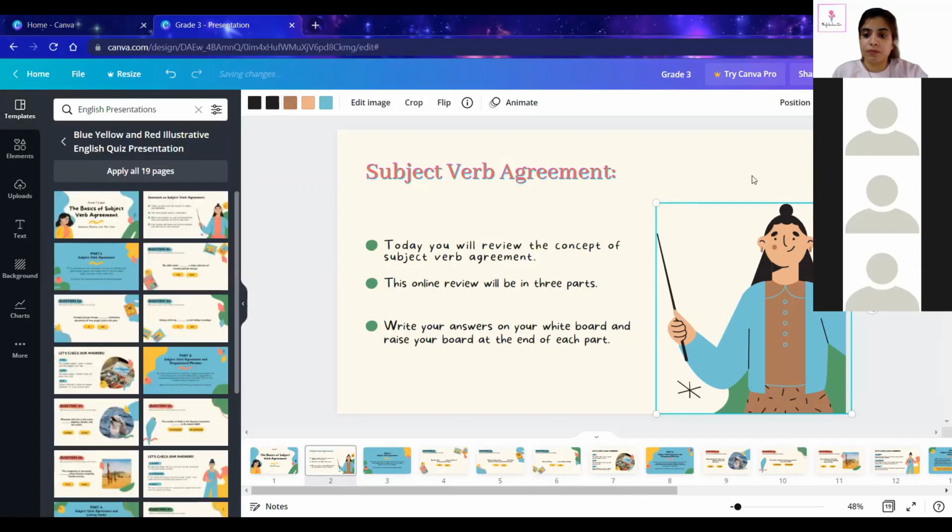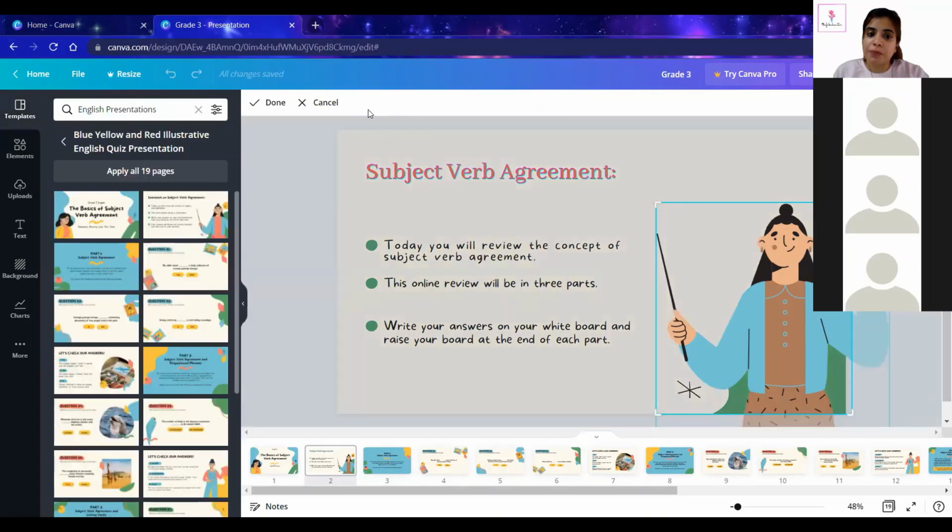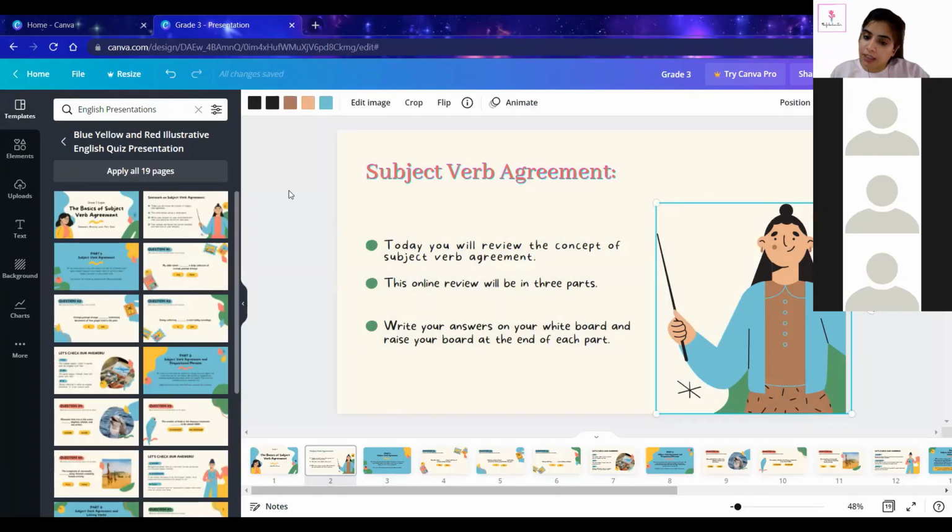Ma'am, can you please repeat where the illustration was? I couldn't follow it. Some illustrations are already there in the presentation. If you click on these illustrations, you can change the colors and edit the image also if you want. You can also crop the image after clicking on the image itself. Okay, fine, ma'am. Those are the illustrations which are already present over there.